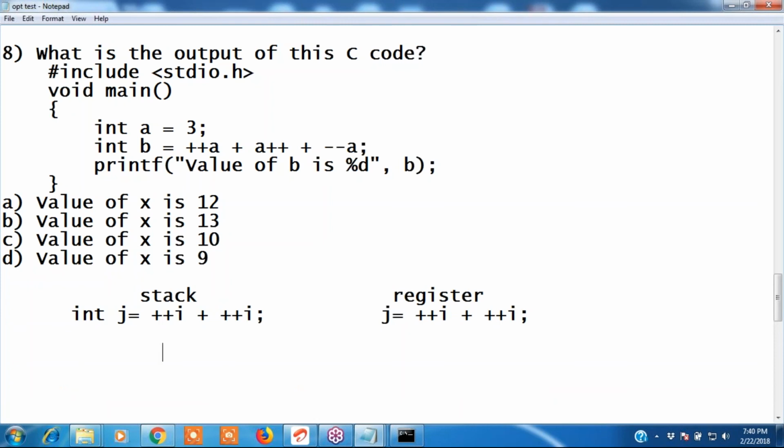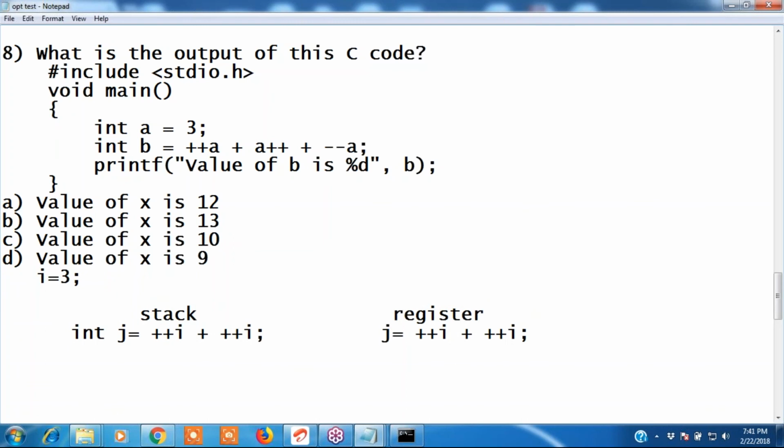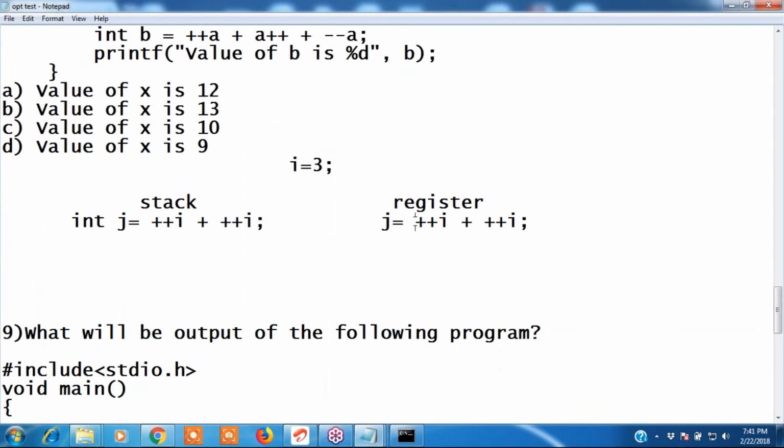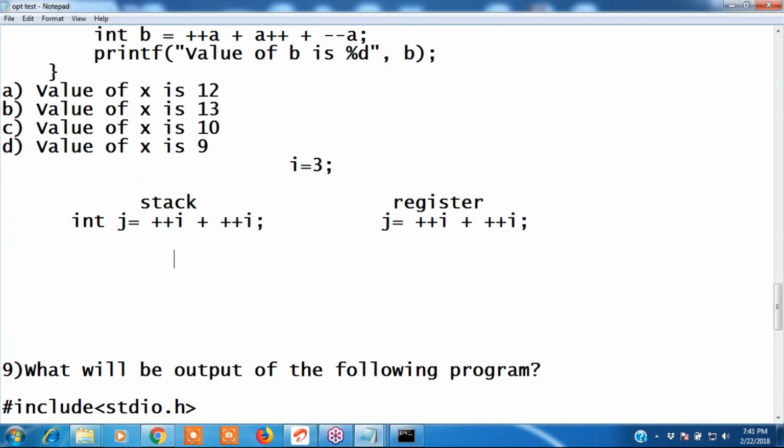What is the difference? If it is stack evaluation, it evaluates left to right. For example, if I take I equals 3, we get one type of output in stack evaluation, and in register evaluation we get another type of output. Initialization is called stack, and assignment is called register evaluation. Register evaluation follows operator precedence.